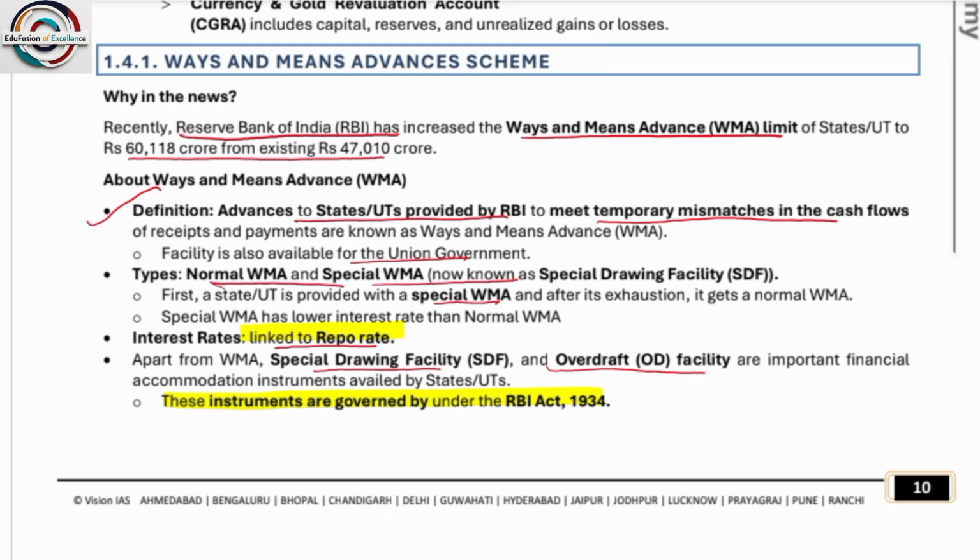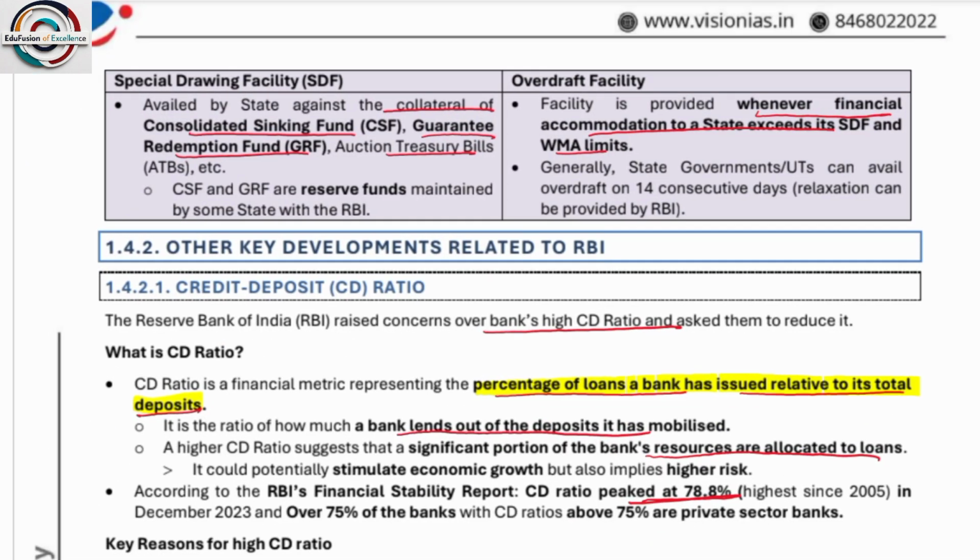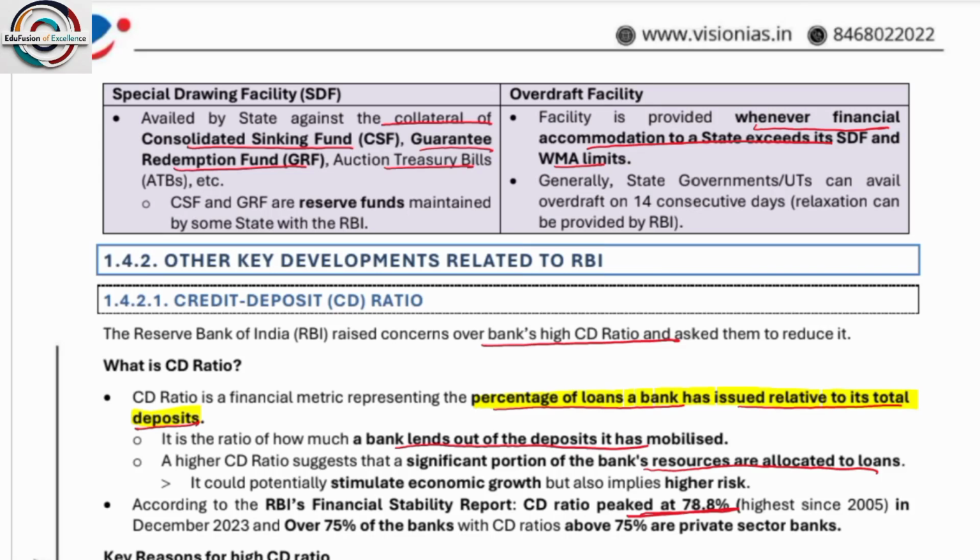So see, the special drawing facility is like this. For example, every bank keeps some reserves with the central bank, RBI, Reserve Bank of India. At the time of a crisis, take for example Punjab National Bank. Say every year it keeps 1 crore and 5 crore as reserve with the central bank, meaning RBI. Now suddenly, at the time of Corona, such a crisis came that it had to take a loan from RBI or from its own reserve. Then RBI will give it from the reserve it kept. This is called special drawing rights.